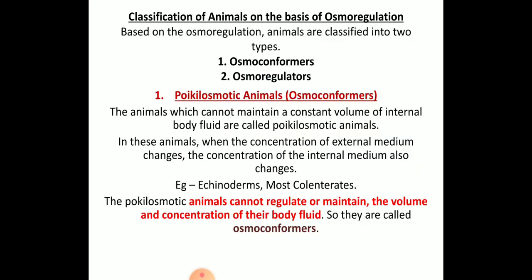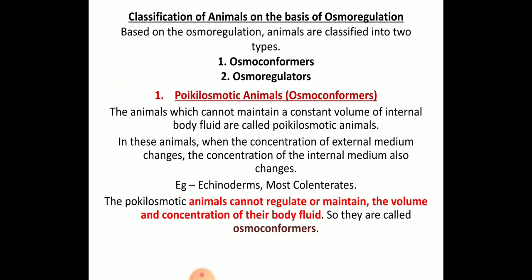Next, the classification of animals based on osmoregulation. There are two types, that is osmoconformers and osmoregulators. First one, osmoconformers. These animals cannot maintain a constant volume of internal body fluid, and these organisms are called osmoconformers. Because in their body, the concentration of the external medium will change and the concentration of the internal medium also has to change. That is why they cannot maintain their constant volume.